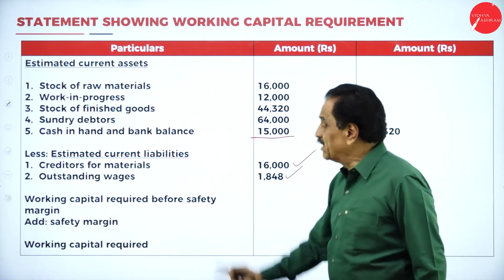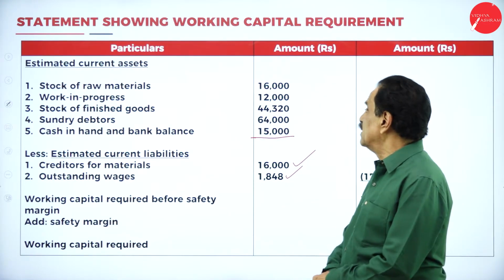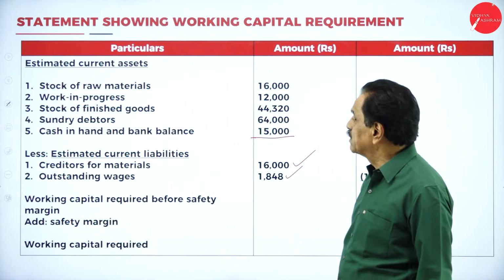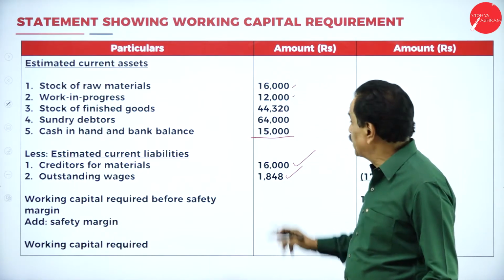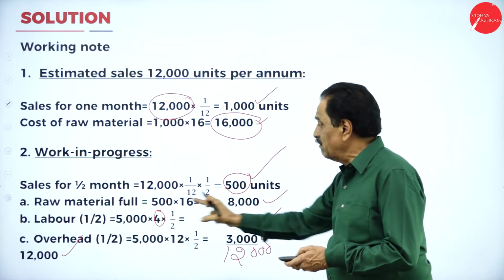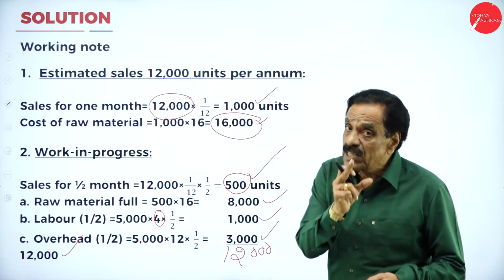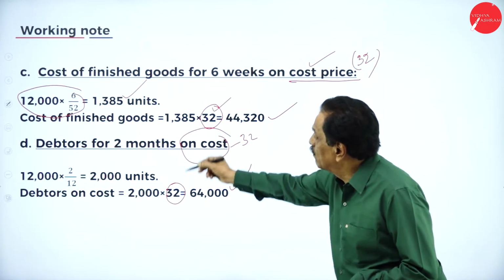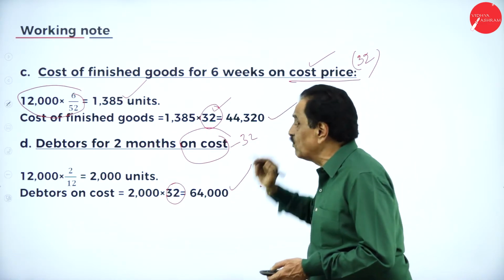Take it one by one. It's already in the working note. First is stock of raw material, 16,000. Work in progress, 12,000. Finished goods, 44,320. I will show you the figures on the back side. Remember, 16,000 is the raw material and 12,000 is the work in progress. Then finished goods is for 3 months.